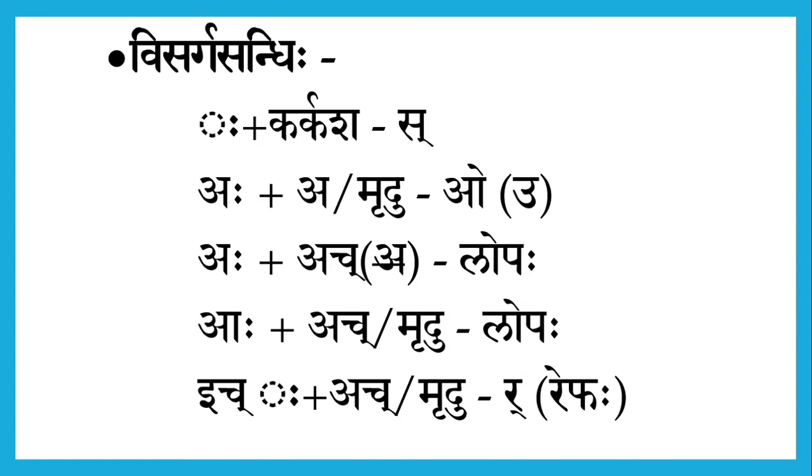The last one says Ich Visarga plus Ach or Mrudu is Rephaha. I again repeat, when any of the Ich letters, which means that any of the Swaraksharani other than A and Aa, when followed by a Visarga, come close to another word whose first letter is either Ach or a Mrudu Aksharam, then the letter R enters in the place of Visarga. All of us must remember all these formulas as they come in handy when we are dealing about Visarga Sandhihi.